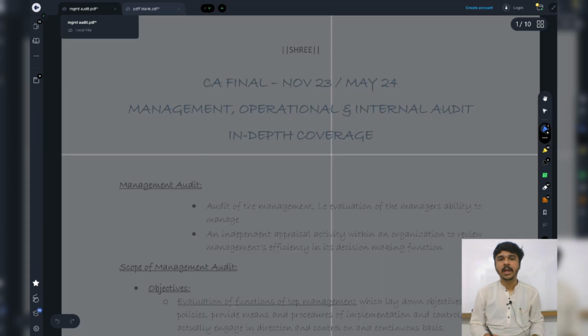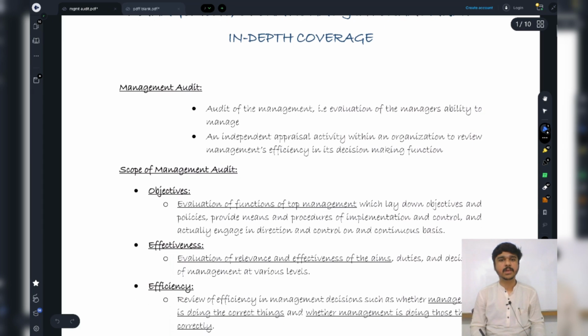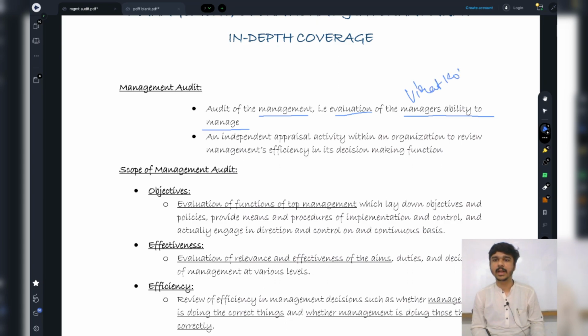Firstly, see, if we go here, you could see what is a management audit? It is the audit of the management, right? That is evaluation of what? The manager's ability to manage. That is whom? Mr. Virat Kohli's ability to manage, right? So I'm going to ask Mr. Virat Kohli, sir, why you are not winning? Where are you lacking? Virat Kohli is who? He's the staff man, or we can say he's the manager, top management. So it is the manager's ability to manage. I'm basically evaluating it. That comes under management audit.